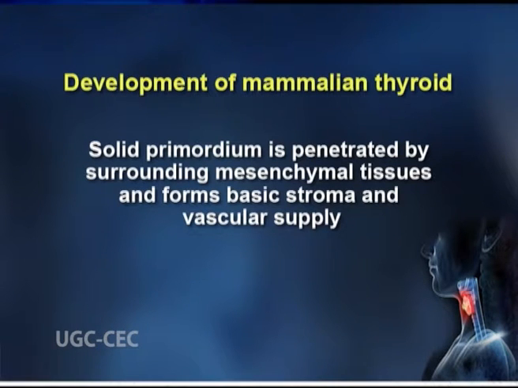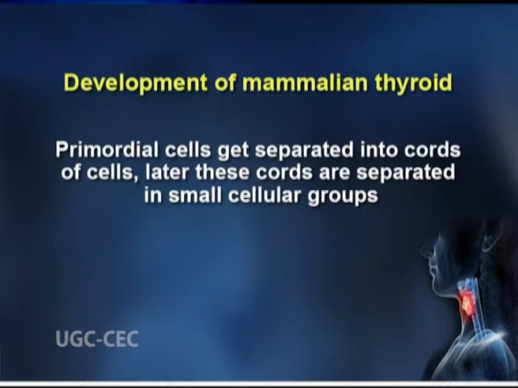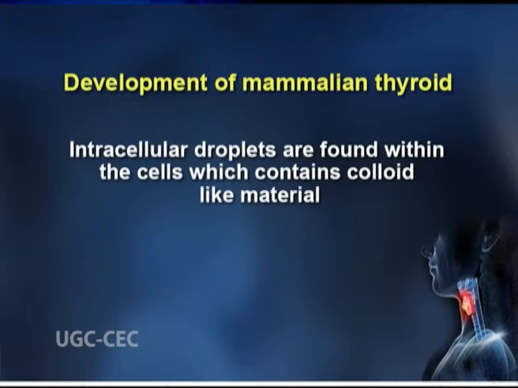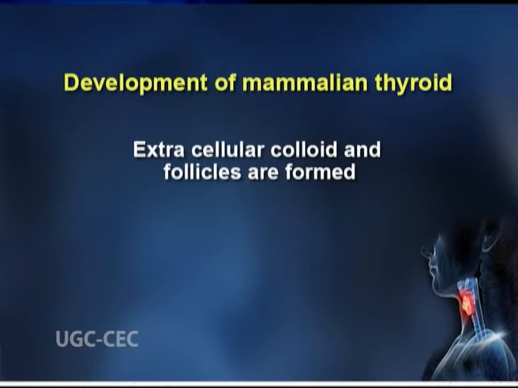Initially, the solid primordium is penetrated by surrounding mesenchymal tissues and forms basic stroma and vascular supply. These primordial cells get separated into cords of cells, and later these cords are separated into smaller cellular groups. The cells become visibly polarized and the nuclei of the cell move towards the basal position of the cell. At this stage, intracellular droplets are found within the cells, which contain colloid-like material. Finally, extracellular colloid and follicles are formed.